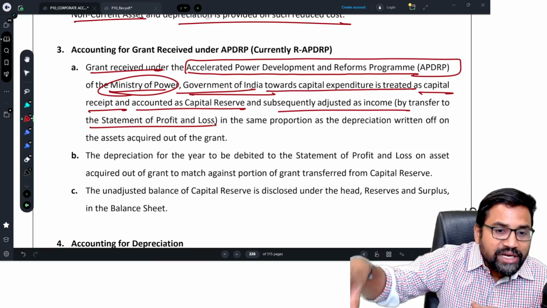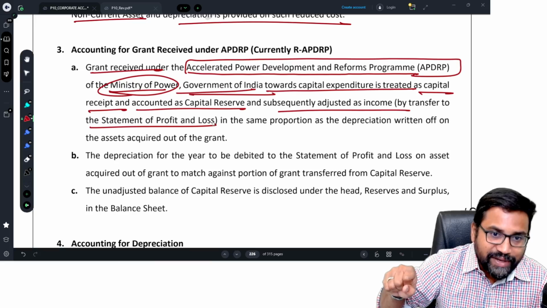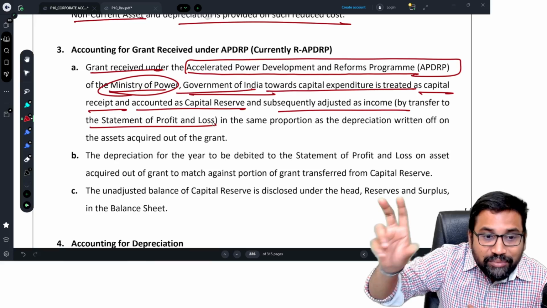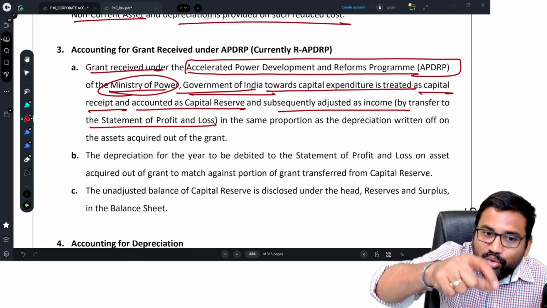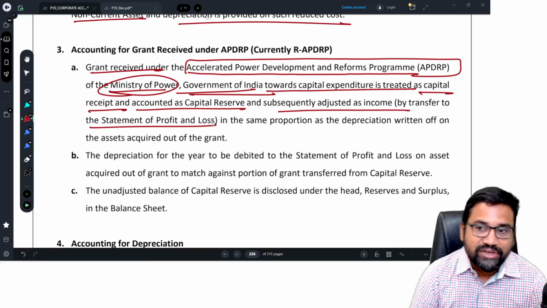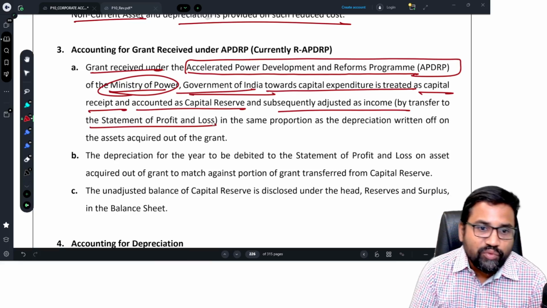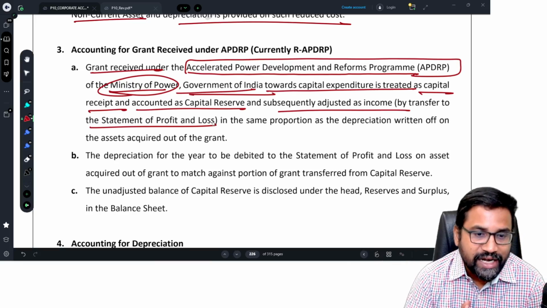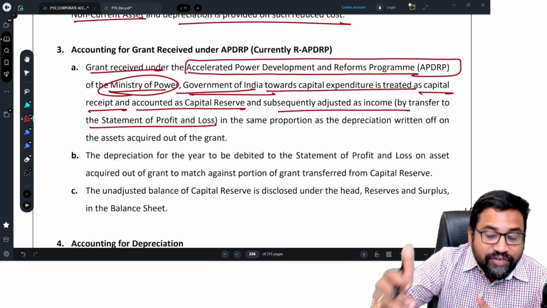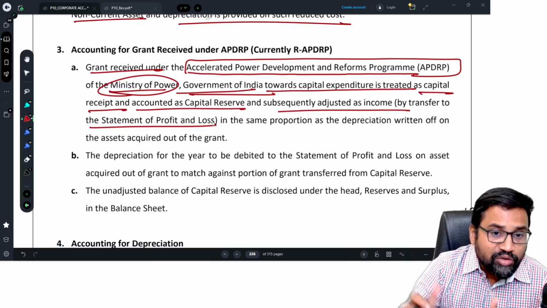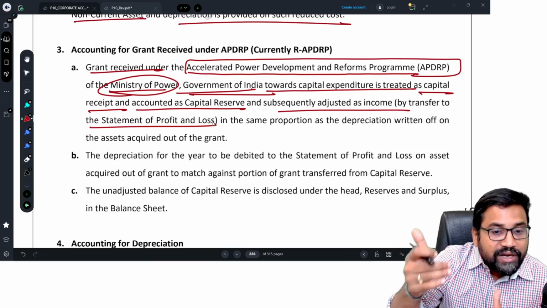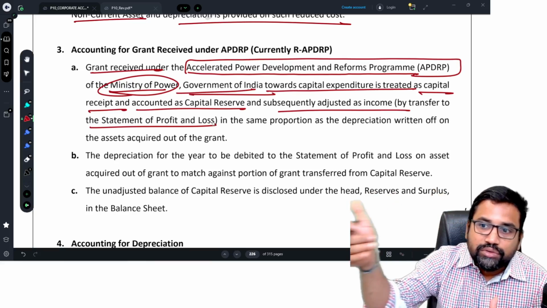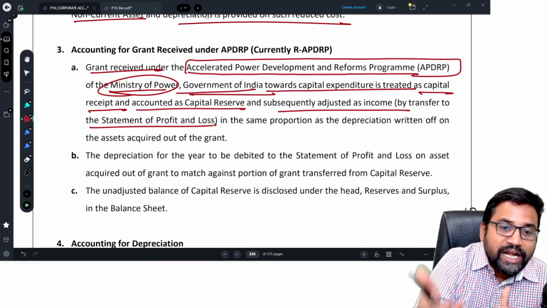Whatever the depreciation generated on that asset, in proportion to that, the grant we have received is transferred to P&L. So what is the entry? Whenever we receive the grant, bank account debit to deferred government grant, and this deferred government grant we will not transfer to the P&L account at a time. We will transfer it to the P&L account in proportion to the depreciation. So bank to deferred government grant to P&L.